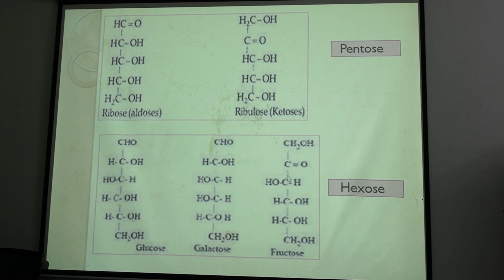Now coming to hexose. See, all 3 molecules have 6 carbons. All the monosaccharides, all 3 hexose, and there could be many more. Right? Name one that is not written over here. Galactose is here. Talose, and another important mannose, that is not written over here. Okay, glucose, galactose, fructose is written here. So you have seen glucose and fructose in previous slides, and here is galactose.